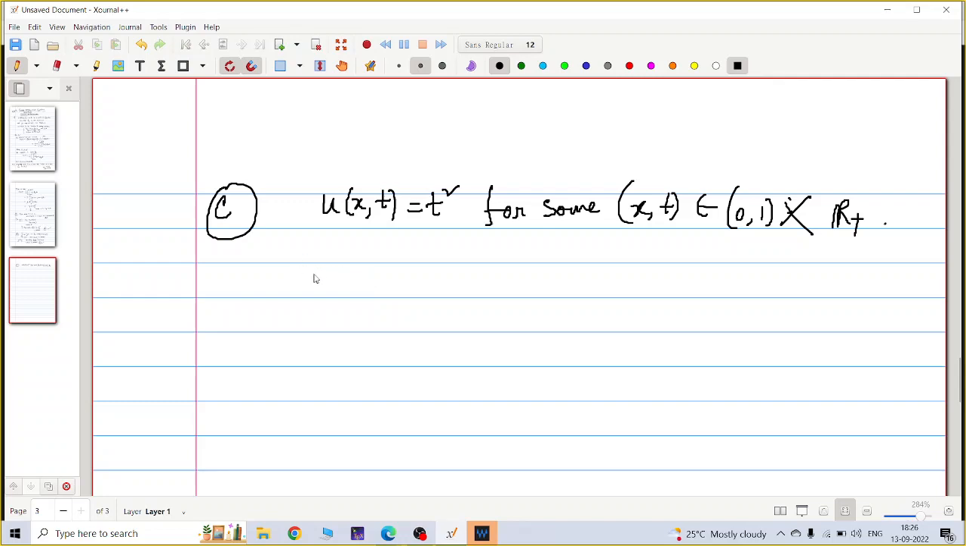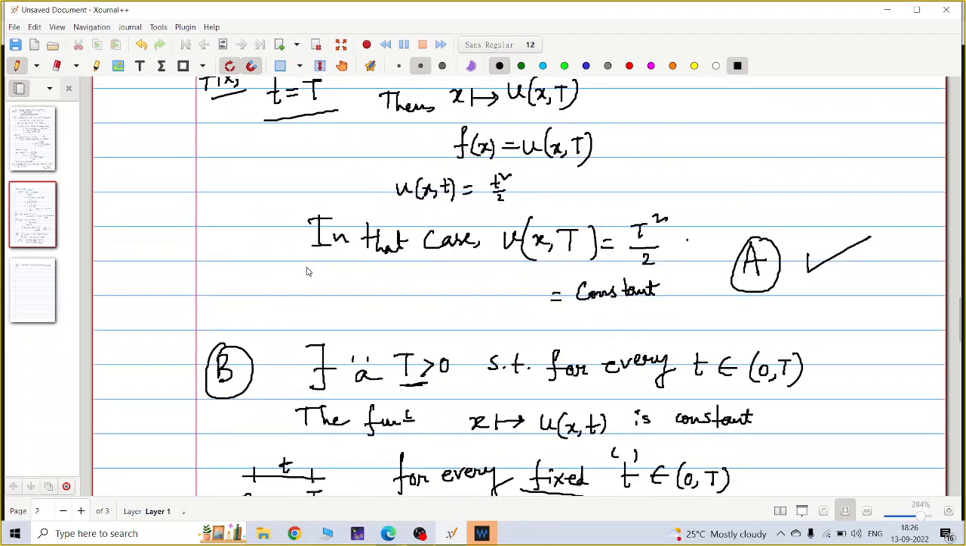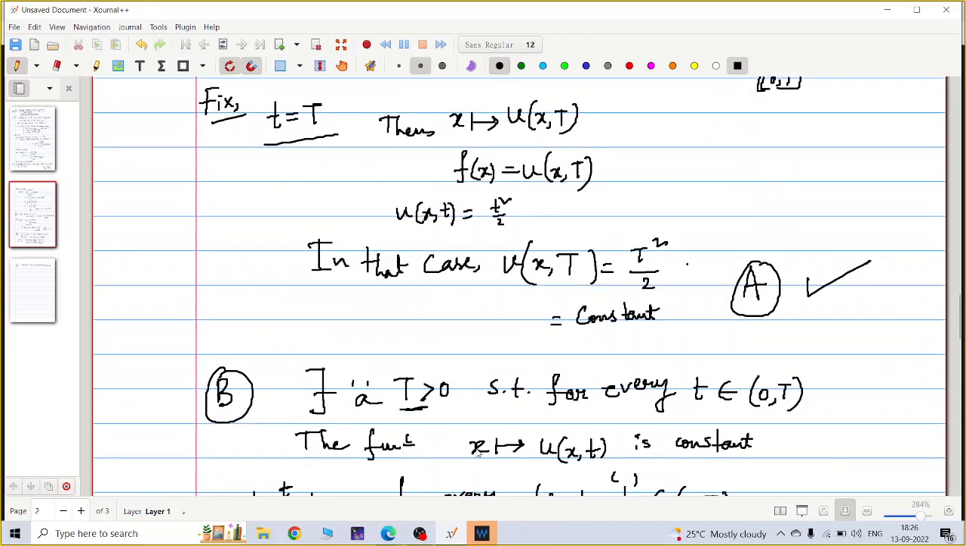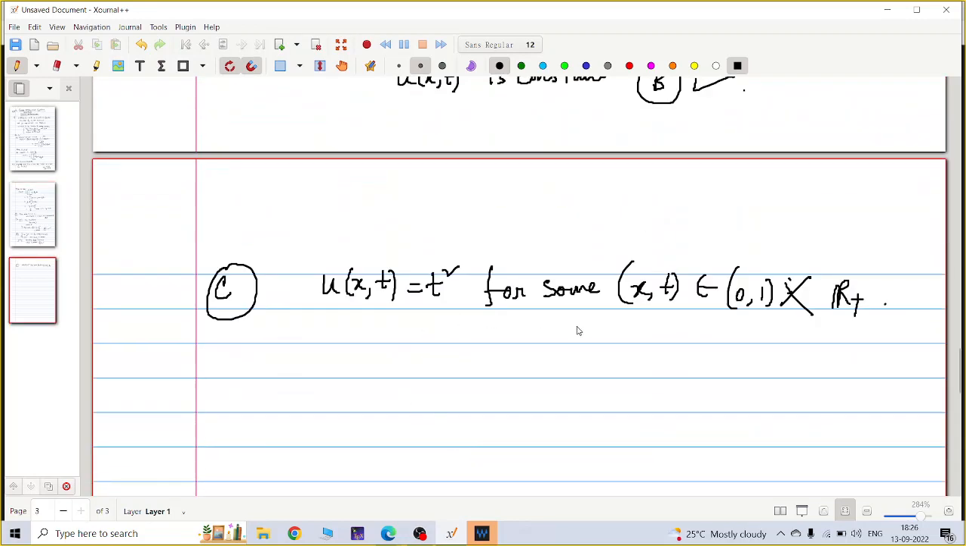No, it is not possible, because I already got u(x,t) equal to t square by 2, right? For any (x,t) in the open interval 0, 1 cross R plus, this is true for any (x,t). So it is not possible that u(x,t) becomes t square for some (x,t). So it is false. Okay, sir.